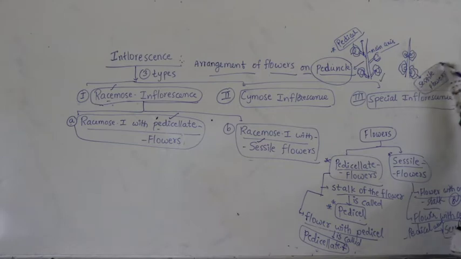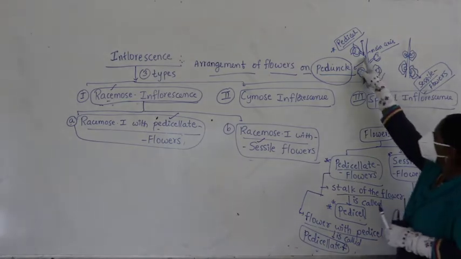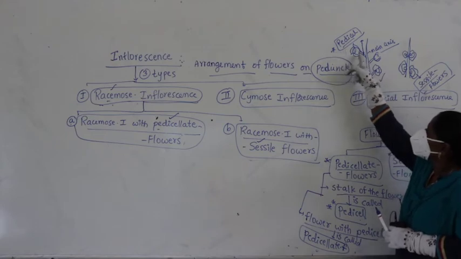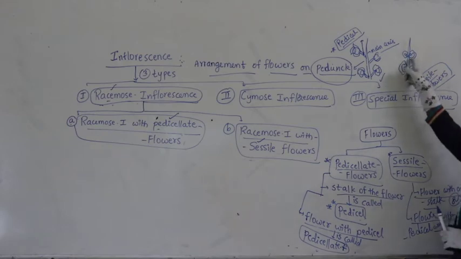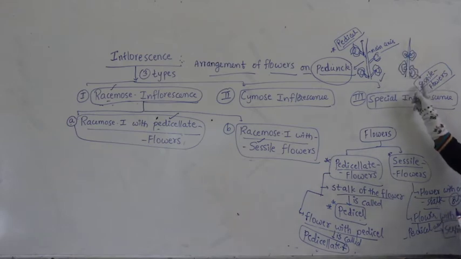Such type of flowers are called as what? Sessile flowers. I repeat again here, a flower with the stalk, it's called pedicel. Flower with the pedicel are called pedicellate flowers. Now flower without stalk, or flower without pedicel, are called sessile flowers. So no stalk here, flowers are directly attached, then they are called sessile flowers.